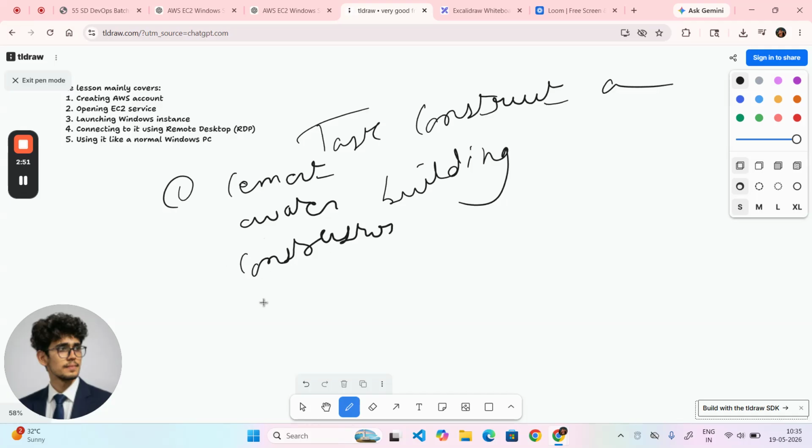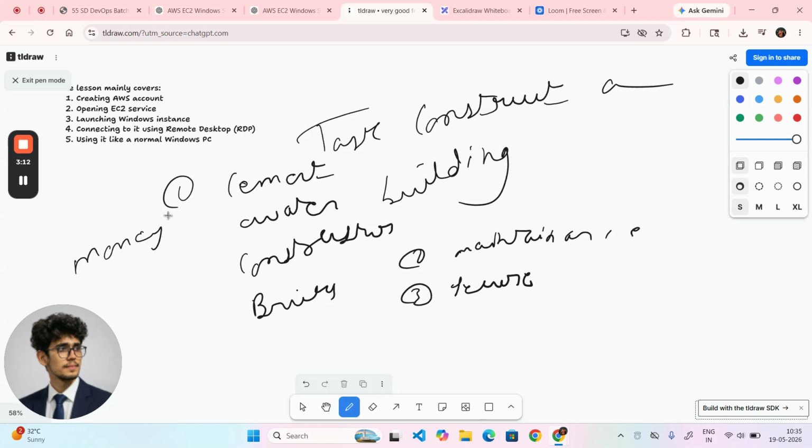We require bricks, maintenance, security. A lot of things are there. To do this, we spend a lot of money. Our money is going to increase and our workers are going to reduce.